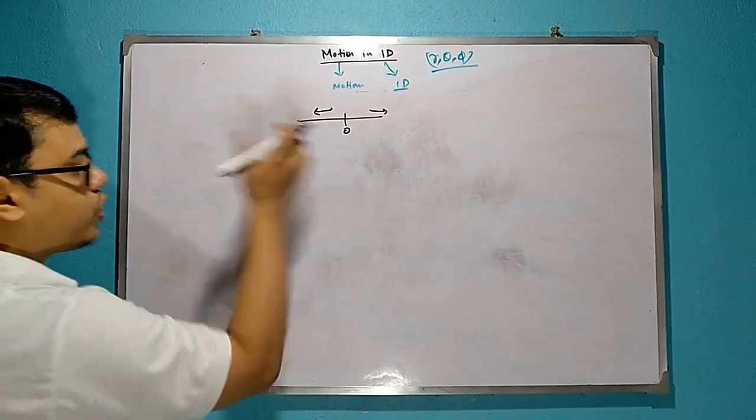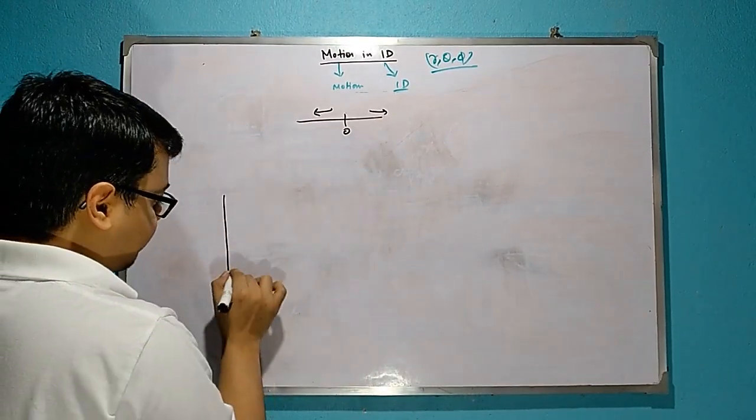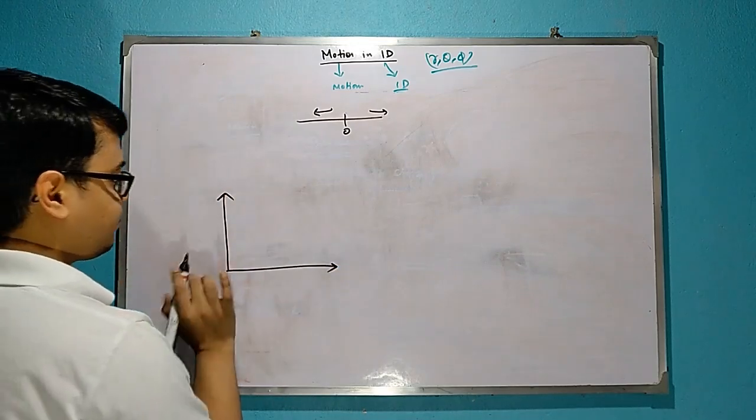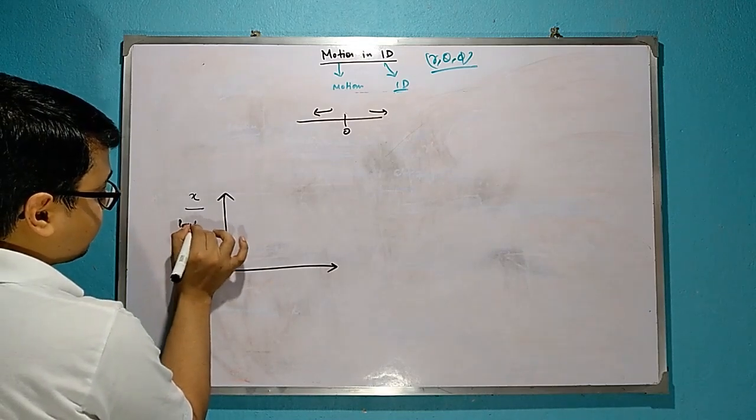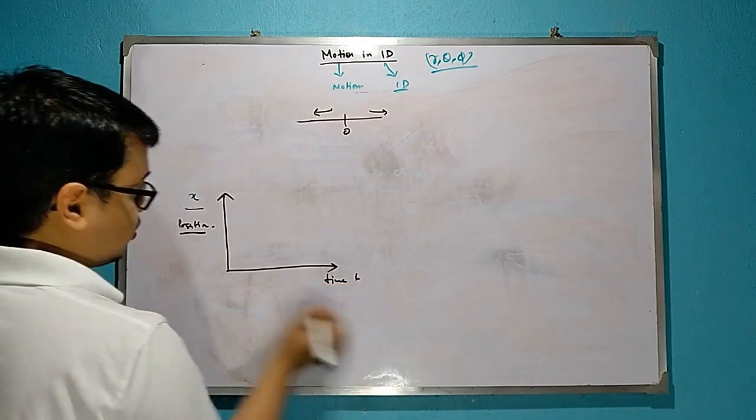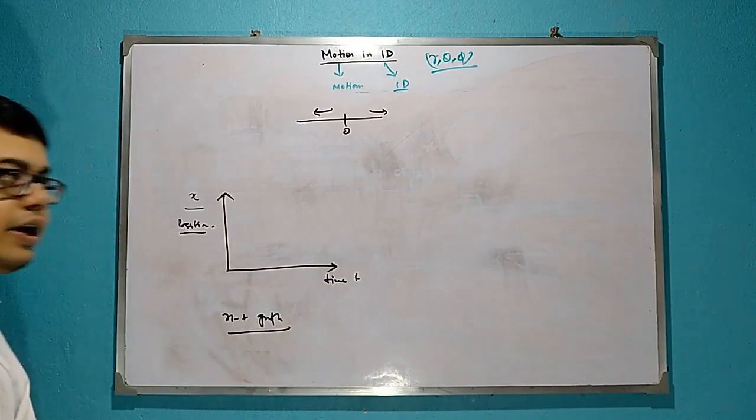So to represent its position along the time is represented by a graph. So which axis represents which? This is x, that means position, and this is time t. So this is an xt graph. This is nothing but an xt graph.